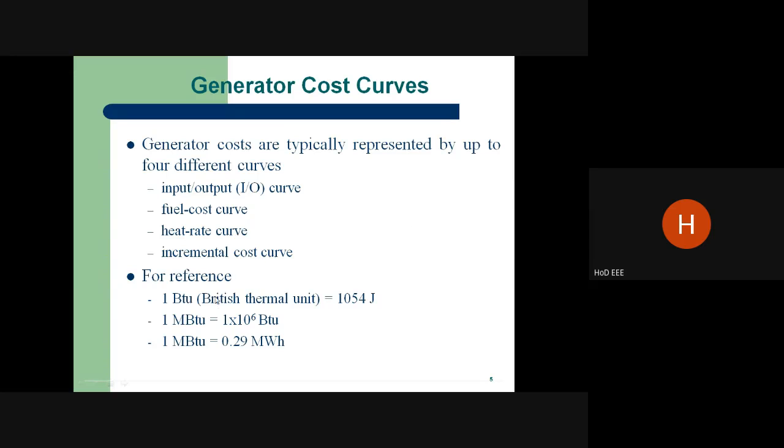Here it is the British thermal unit. One British thermal unit is 1054 joules. Mega means into 10 power 6. So 1 MBtu is going to be 0.29 megawatt hour.